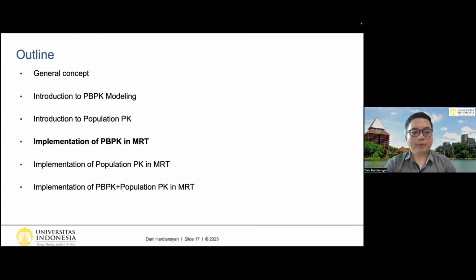So let's start with the implementation of PBPK and also population PK in MRT. In the first two parts, I will explain the implementation without each other. The first one is only the PBPK model in MRT, which means we just perform PBPK with individual fitting. In the next part, I will explain the implementation of population PK, but without the PBPK. And in the last part, I will present both combined together. So let's start with the implementation of PBPK in MRT.